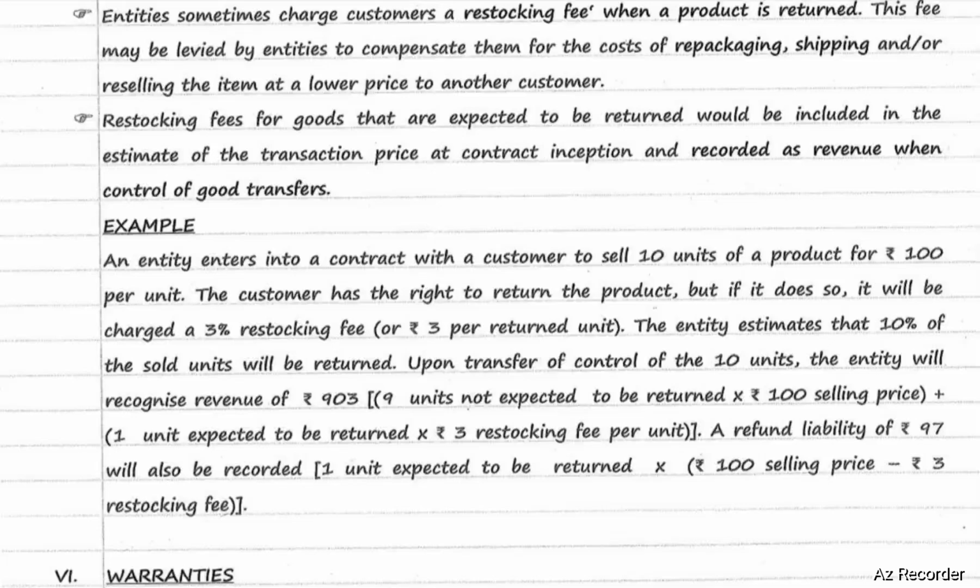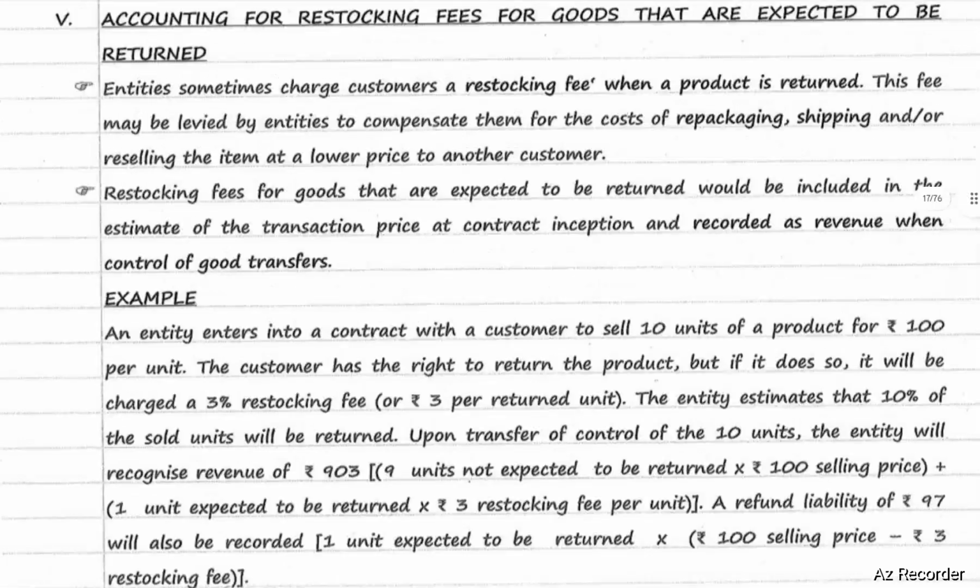A refund liability of 97 will also be recorded. How 97? 1 unit expected to be returned into 100 selling price minus 3 restocking fee. So rupees 97 will be recorded as refund liability, and rupees 903 will be recognized as revenue. That means restocking fees will be recognized as revenue when control is transferred. Next, warranties.